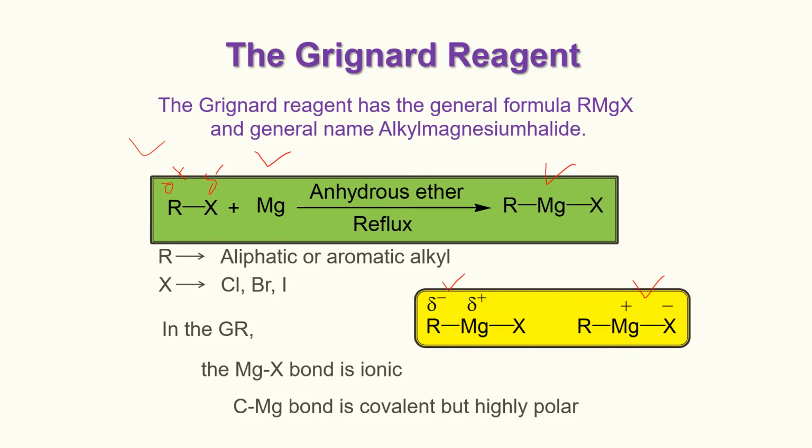Here carbon has a partial negative charge, but in the alkyl halide the carbon had a partial positive charge, because magnesium is more electropositive than carbon.